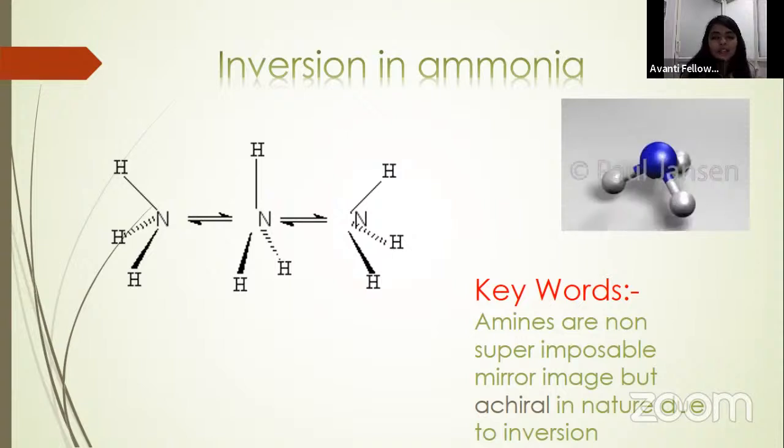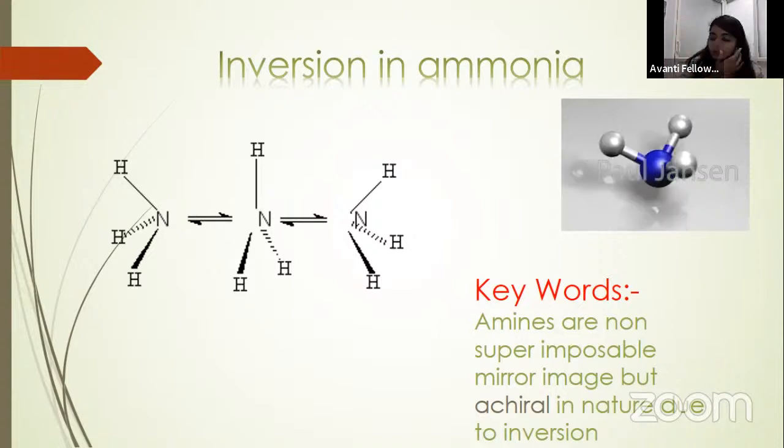Why is it not chiral? Because of the flipping, or inversion, in ammonia. You can clearly see from the GIF, these three bonds of nitrogen are going up and down, and the lone pair is also going up and down.